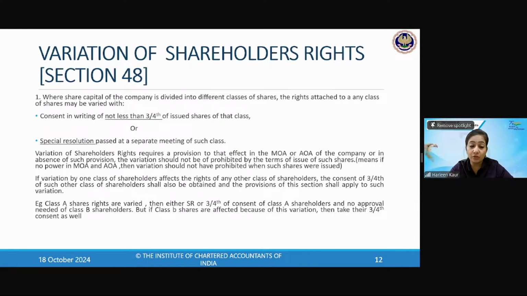Now pay full attention because this is a little tricky, but if you pay attention, you'll be able to understand. What 2 things are required for making a variation? Number 1, 3/4 of these shareholders shall give their written consent. Underline the words written consent. Written consent is very important. Orally, if they're sending, it will not work. So the consent shall be in writing of not less than 3/4 of the issued shares of that particular class. So if there are class A shares and their rights are being varied, 3/4 of issued shares of that respective class shall be agreeing, shall be giving the written consent.